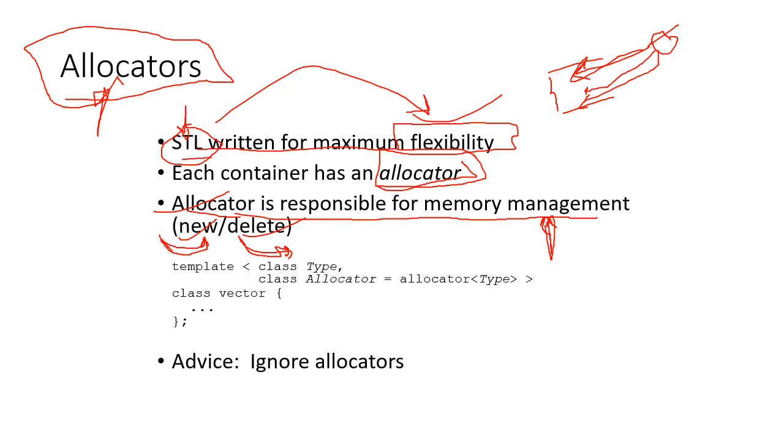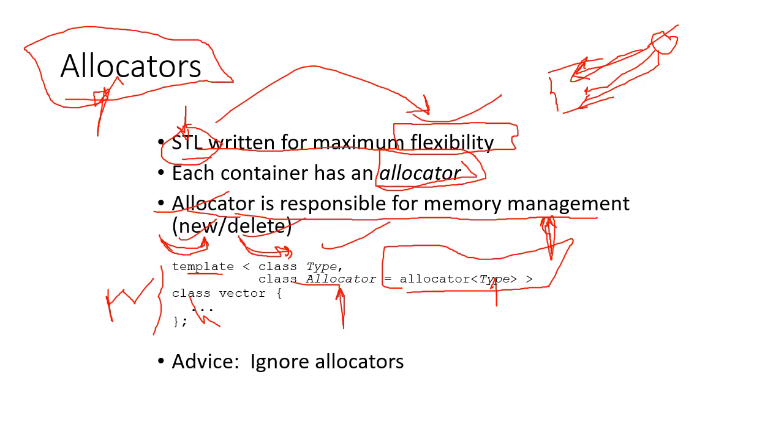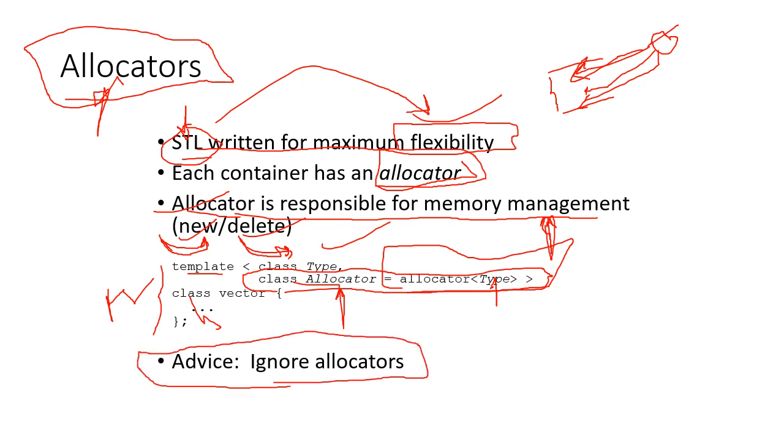What is written over here is just a pseudocode: template, inside that class type, and we are making a different class for allocator, and here we are writing the function for allocator, that allocator type, and then we continue the other code, that is class vector and the remaining things. But here is the main use of allocators. Here is the actual pseudocode written about the allocators, and at the end, a general advice is given that we can simply ignore the allocators. Okay, we will be using it, but it is just for the case of memory management, so we can ignore allocators.